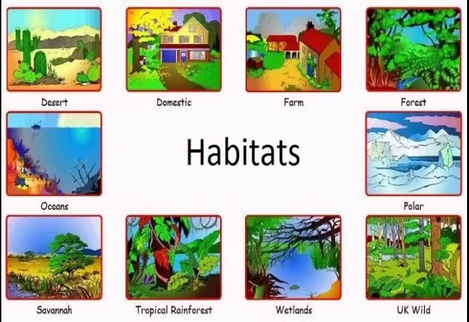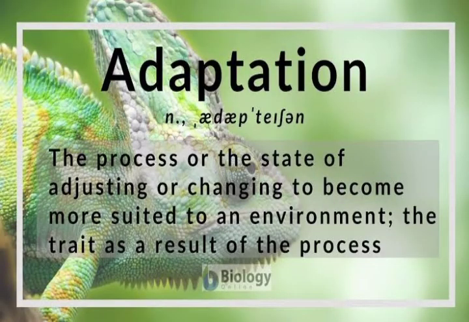Body structures of organisms in different habitats get modified so that they can live in the habitat without any difficulty, and this is called adaptation. In simple terms, adaptation means to adapt. It is the process or state of adjusting or changing to become more suited to an environment. How you are behaving to adapt to your environment, that is called adaptation.